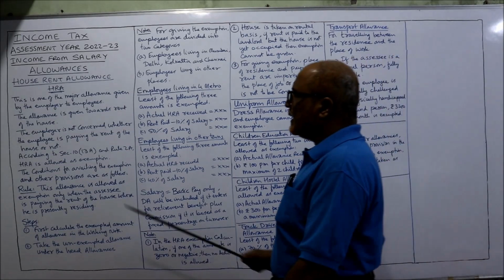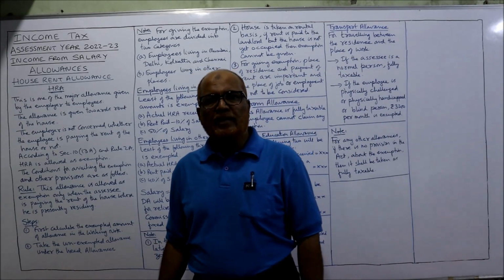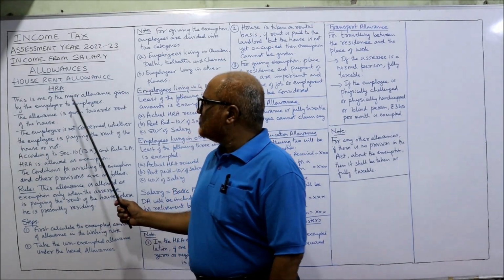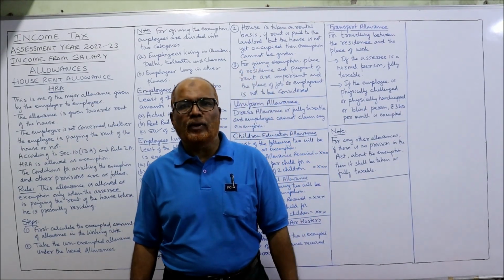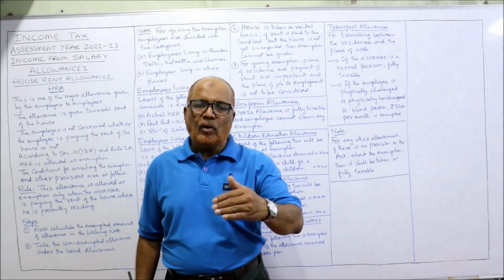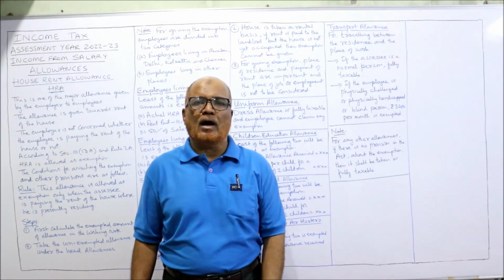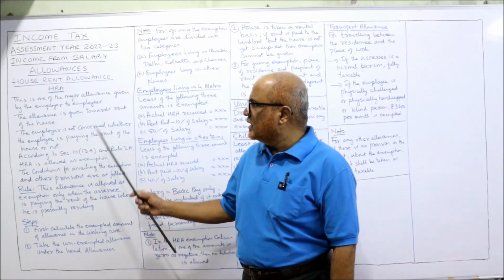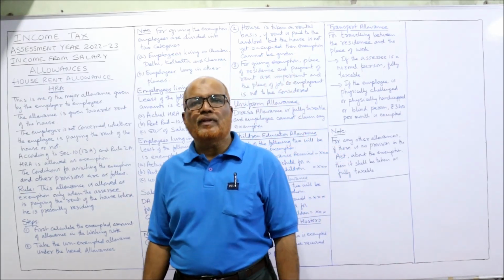Now, house rent allowance, HRA, as it is often called. This is one of the major allowances given by the employer to the employee. In many practical situations, we come across cases where the employer pays HRA, house rent allowance, to the employees. The allowance is given towards the rent of the house.